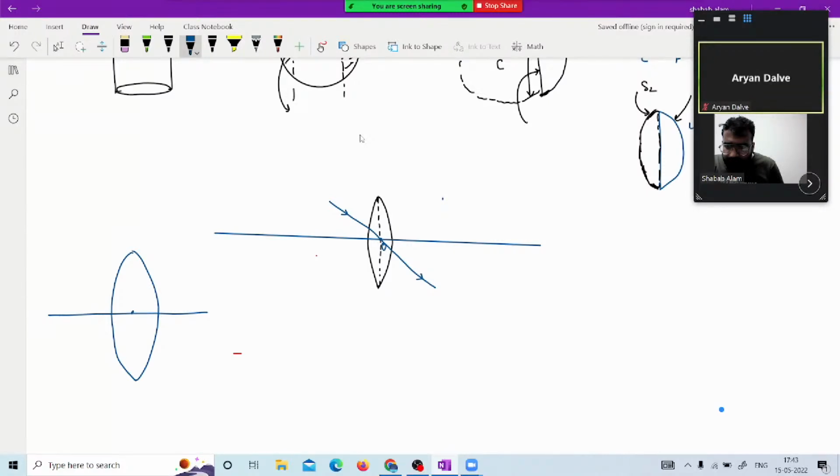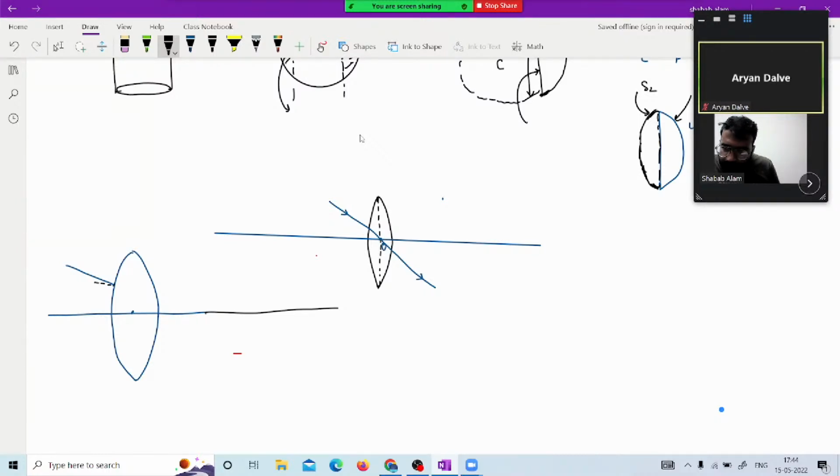When the ray of incident comes to this point, this is the incident ray, and we have this surface. Now you very well know where the incident point is. From that point we will draw the normal. And if we draw the normal at this point, we will see an interesting thing: this normal is going to cut at the center of curvature.